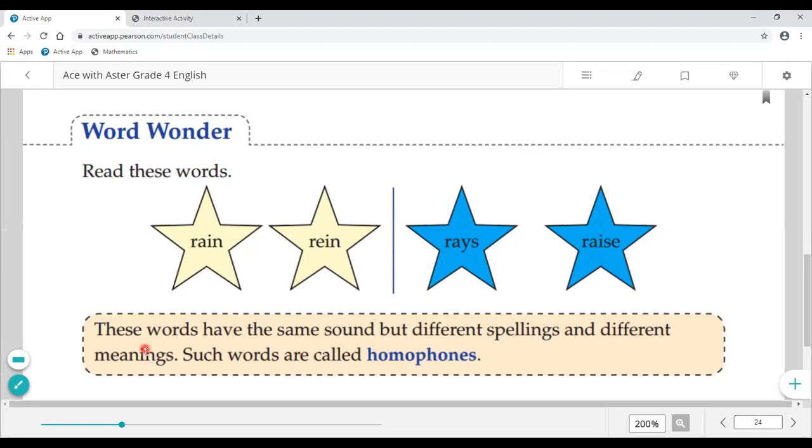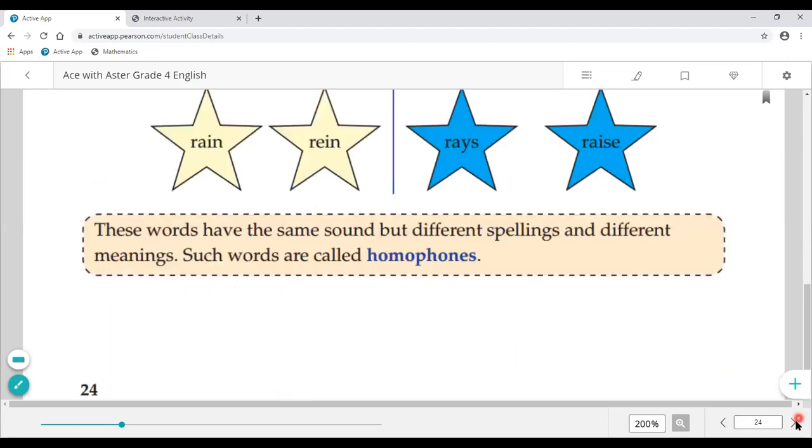So, now when we see something like this, what will we call it? Homophones. So the definition of homophones is here. These words have the same sound but different spelling and different meaning. As you can see over here, raise and raise. Look, the pronunciation is the same but we have written the spelling differently, and their meaning is also different. So such words are called homophones.